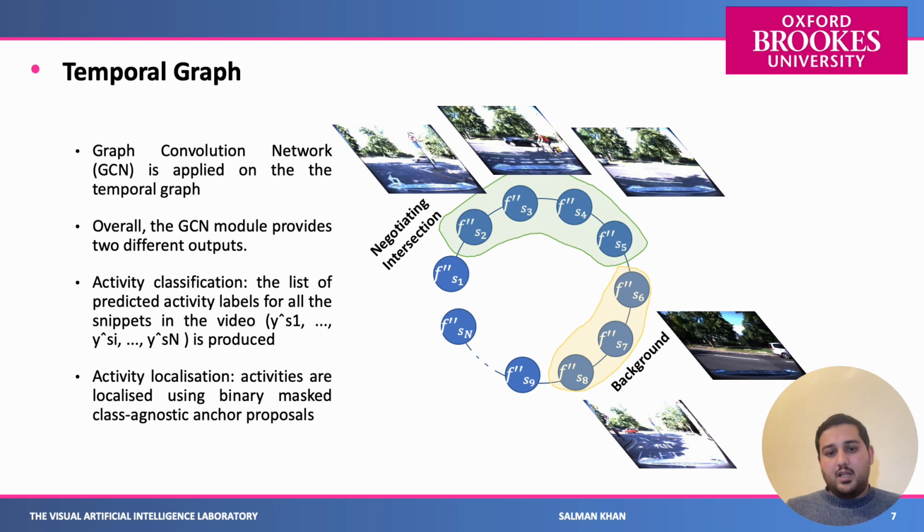For example, you can see from scene graph 2 to scene graph 5 we have an activity, negotiating intersection, and then from 6 to 8 we have a background class. So it can give us the class for each of the snippets or scene graphs, and when it started and when it ended.